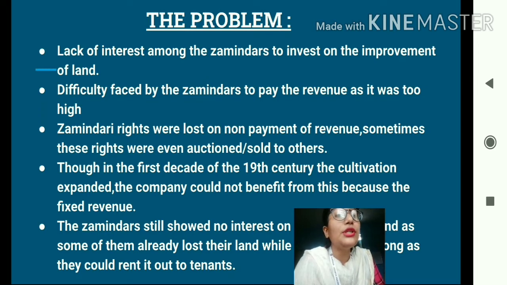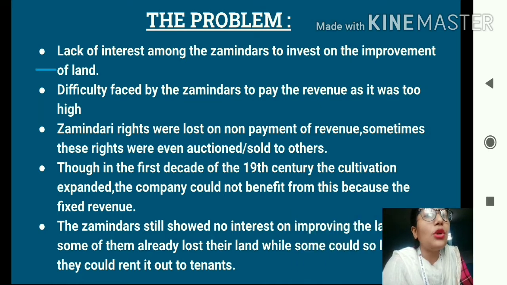Okay. So students, what happened? Even when the cultivation expanded, the zamindars still showed no interest in improving the land, as some of them had already lost their land when they were unable to pay the tax. So before only they had lost their zamindari rights, so they were not at all interested in improving the quality of land.